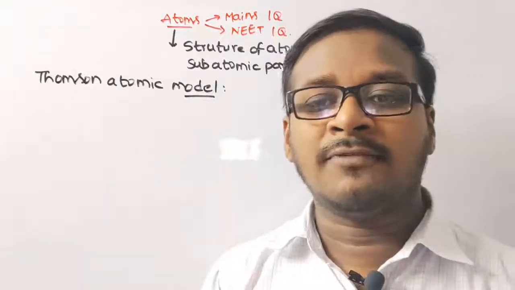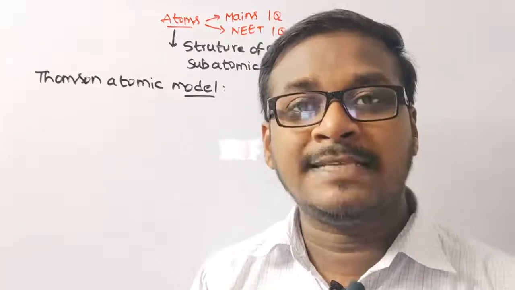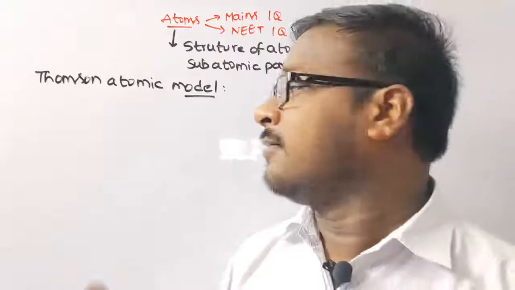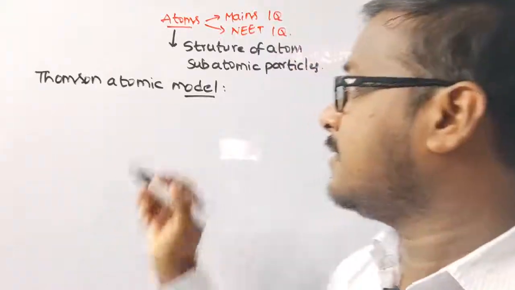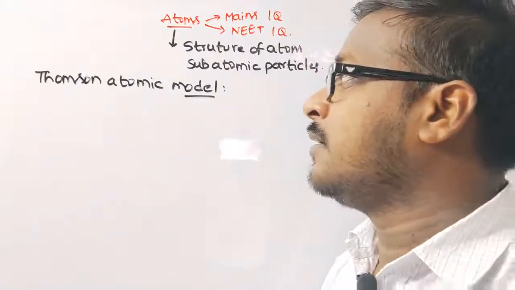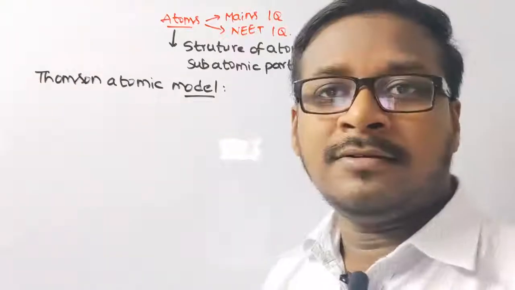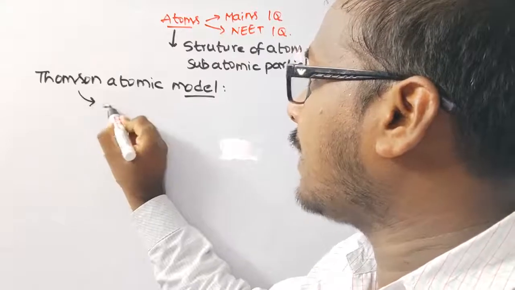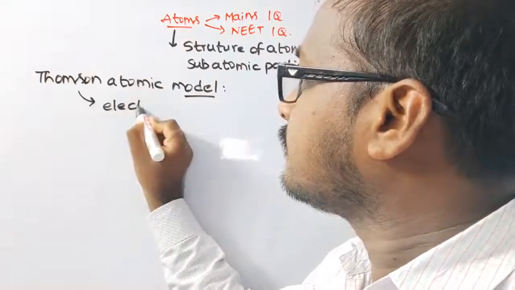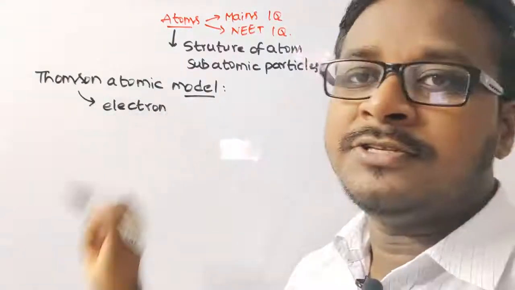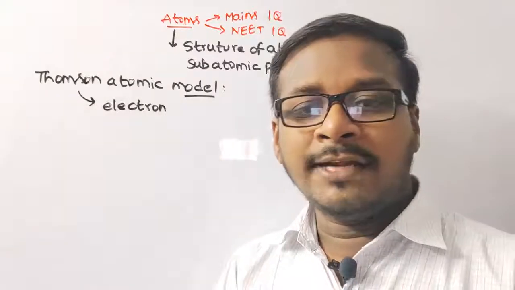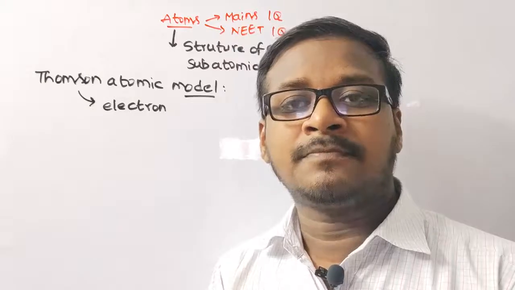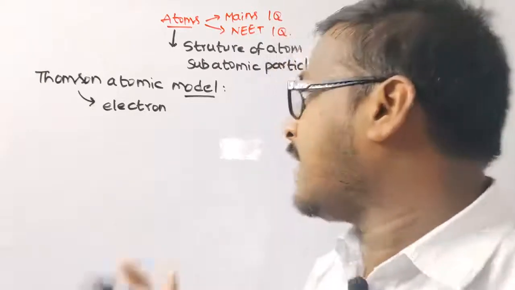The first model of atom was proposed by the greatest scientist J.J. Thomson. He identified one subatomic particle called the electron. According to this model, an atom is like a sphere.